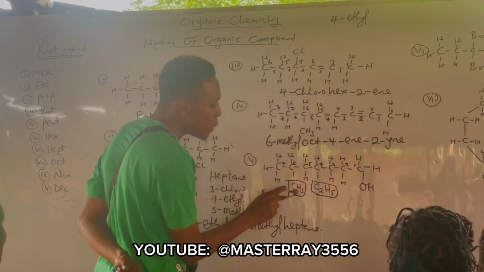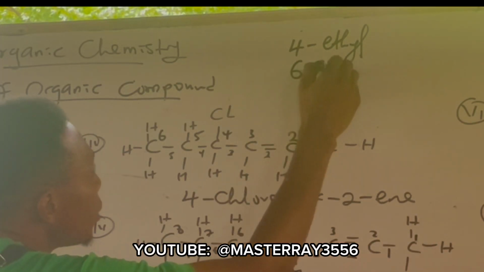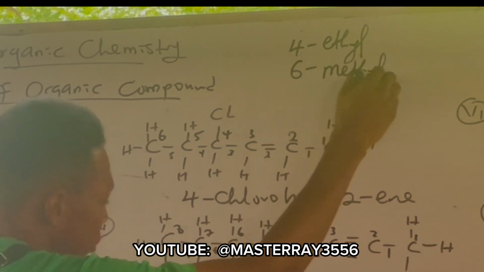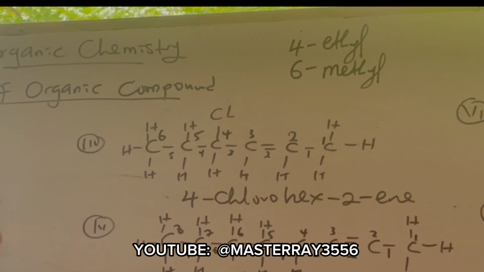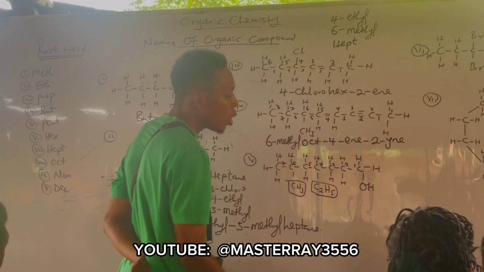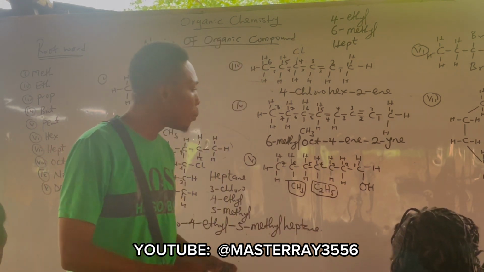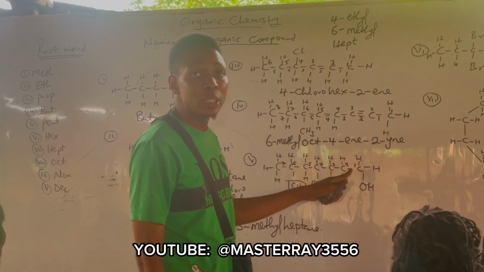Now from here, my methyl is attached to which carbon? That means I have 6-methyl. Alright. And what is the parent name? 7 is hept. Alright. And my functional group, which is OH, is attached to which carbon? Carbon 1.